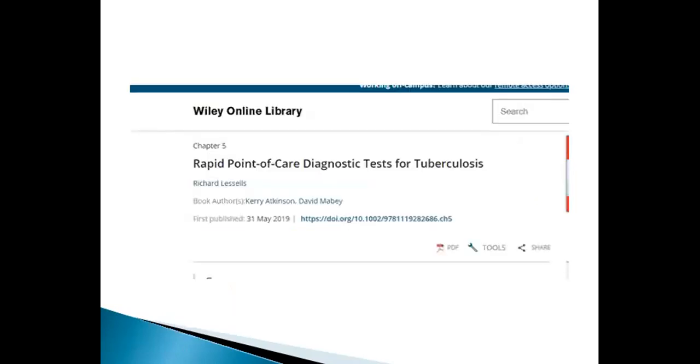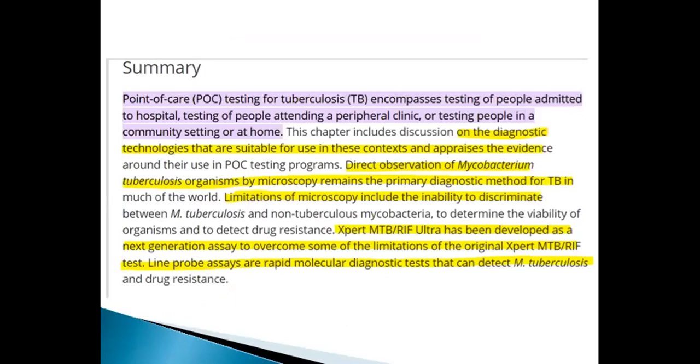Rapid point of care diagnostic test for tuberculosis. Point of care testing for TB encompasses testing of people admitted to hospital, testing of people attending a peripheral clinic, or testing people in community based settings, at home.